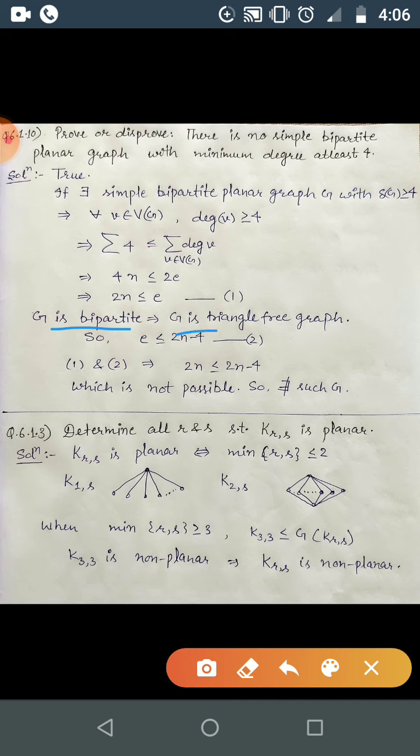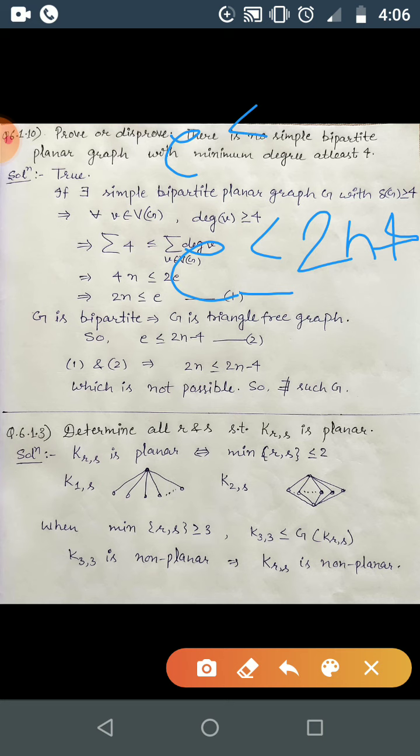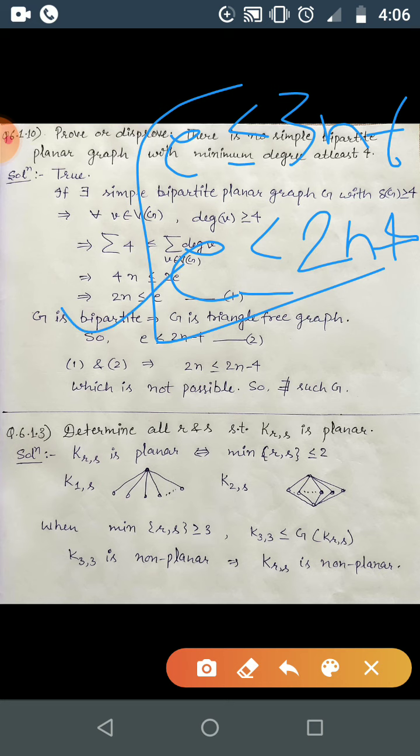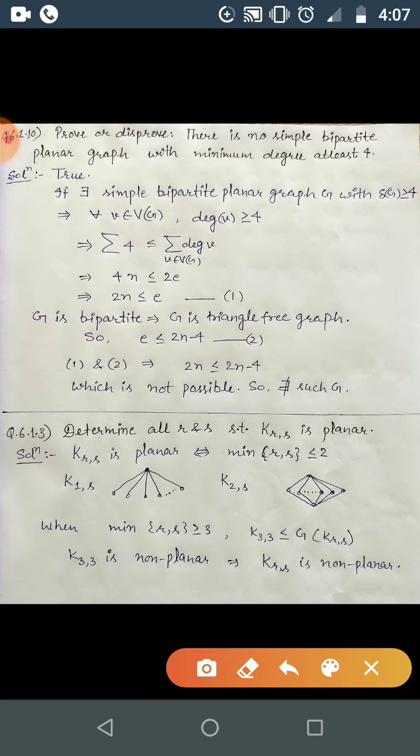No odd cycle means there is no C3, that is, it is triangle free. For a triangle free planar graph we have shown that the number of edges E is less than or equal to 2n minus 4. This we proved along with E less than or equal to 3n minus 6, both in one proposition. The 3n minus 6 bound holds for any connected planar graph, and for a triangle free one the other bound is true. As bipartite is triangle free, we can use that expression here.